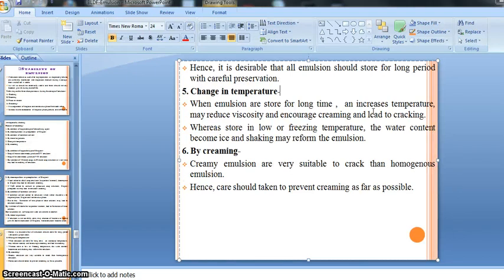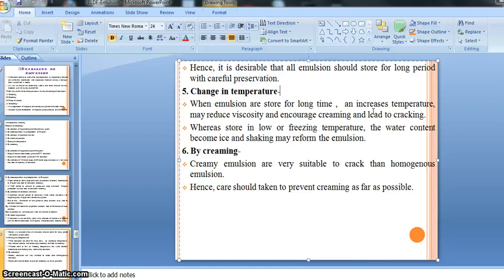But if we keep the emulsion for a long period at increasing temperature, there is a chance of reducing the viscosity of our emulsion. Reduced viscosity encourages creaming, meaning creaming occurs due to the reduced viscosity, and the occurrence of creaming leads to cracking.